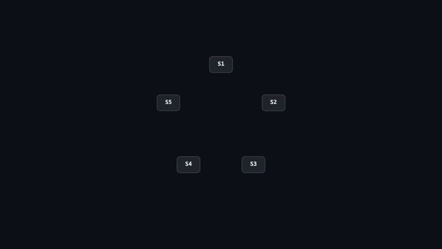Imagine you have 5 servers running your database. They're humming along, handling thousands of requests per second. One of them, server 1, is the leader. Every write goes through it first.